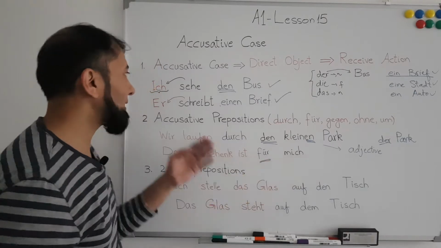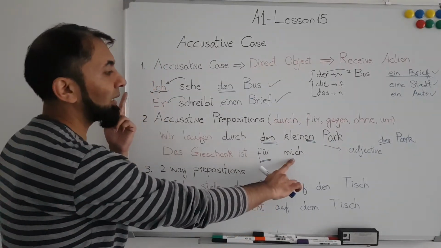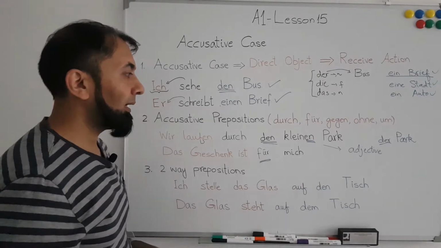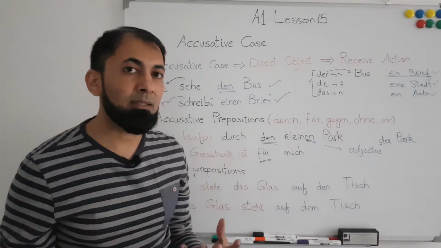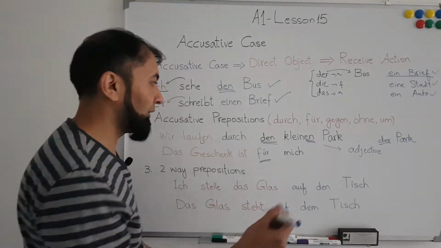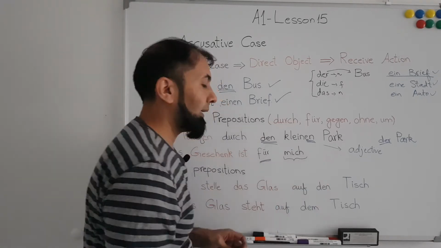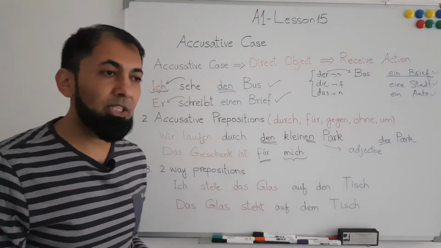The personal pronoun in nominative case is ich, but we are using mich now, which means that in accusative case there are separate personal pronouns that we will use. The personal pronoun for ich in accusative will be mich.